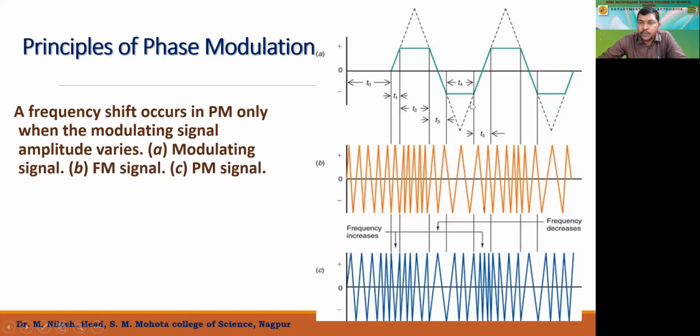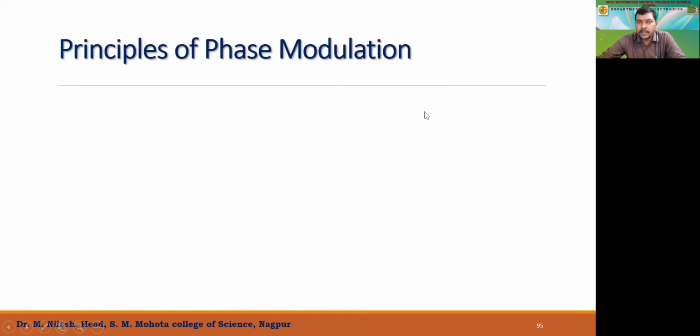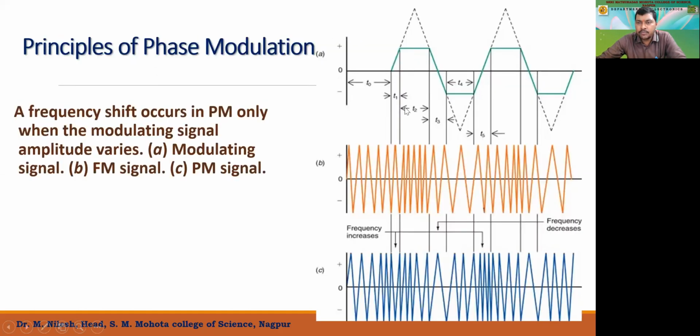As the amplitude decreases, it goes into the negative region. I guess my cursor is visible to you. So this shows the movement in the negative region, and the frequency is going to vary. The frequency will be lower in the negative region, and the frequency will be higher when the amplitude of the modulating signal is positive. Okay, so this is the frequency modulation.